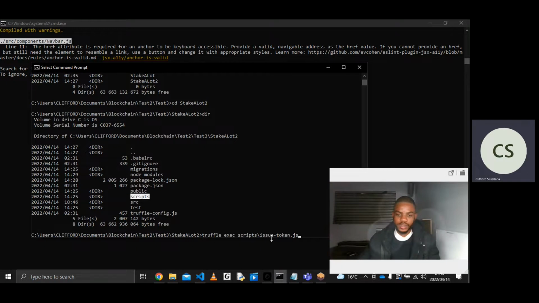The issue token file is the one that is responsible for the issuing of tokens, as in the payment of the interest.